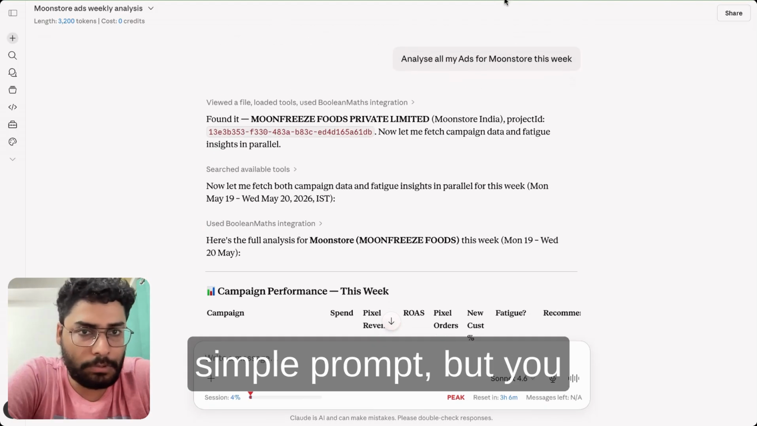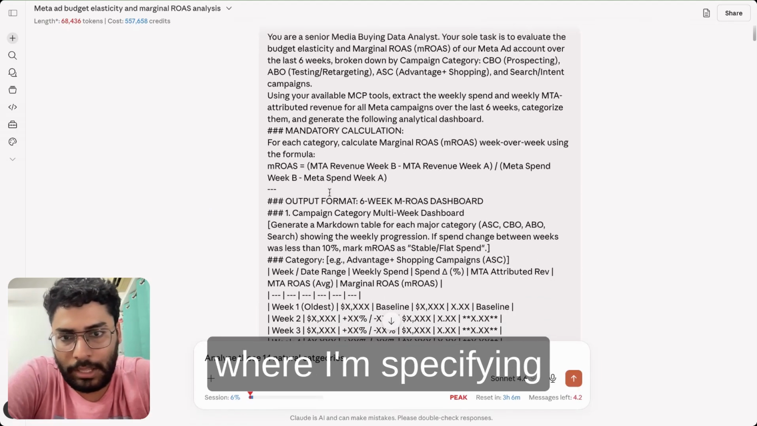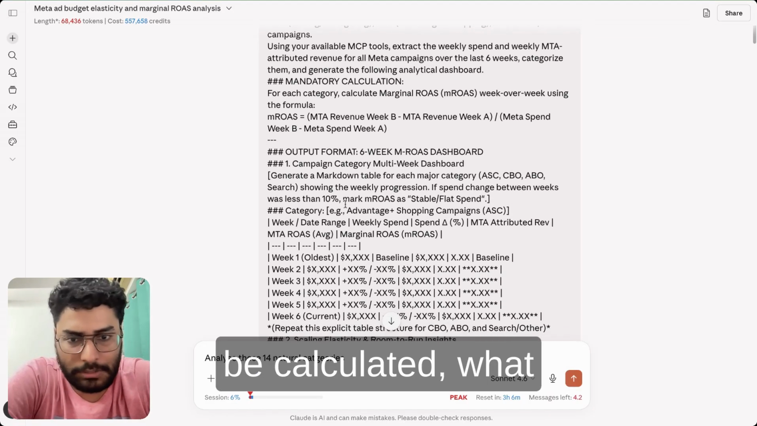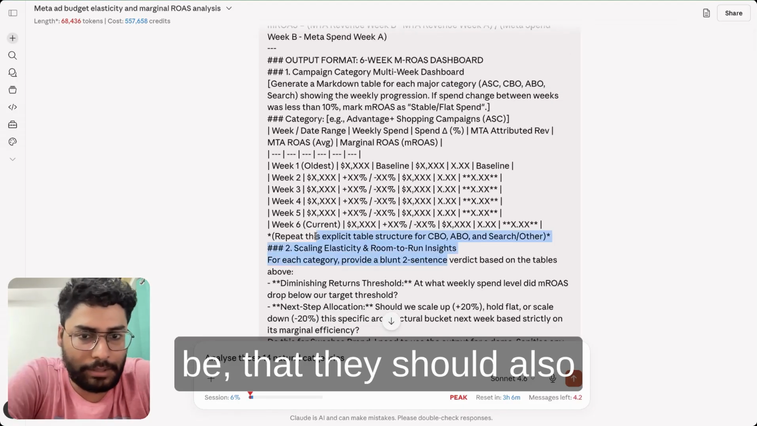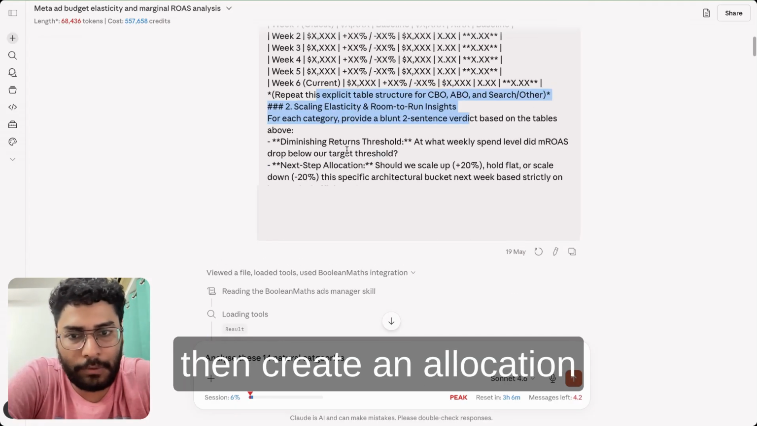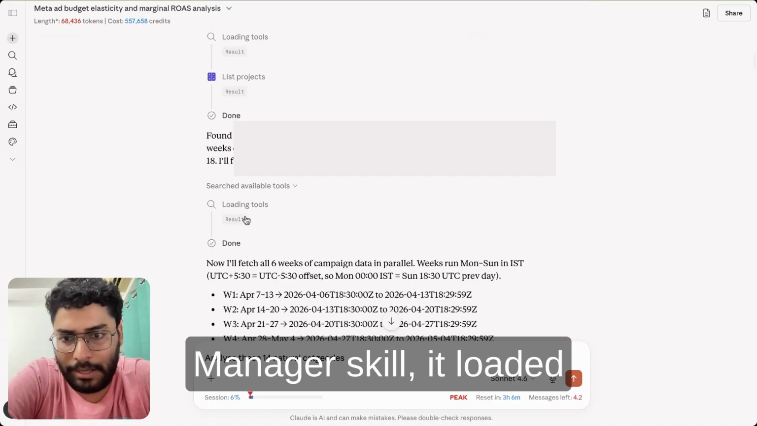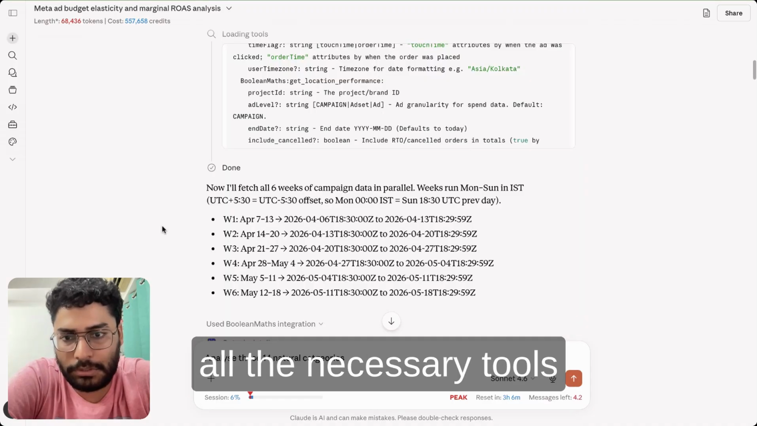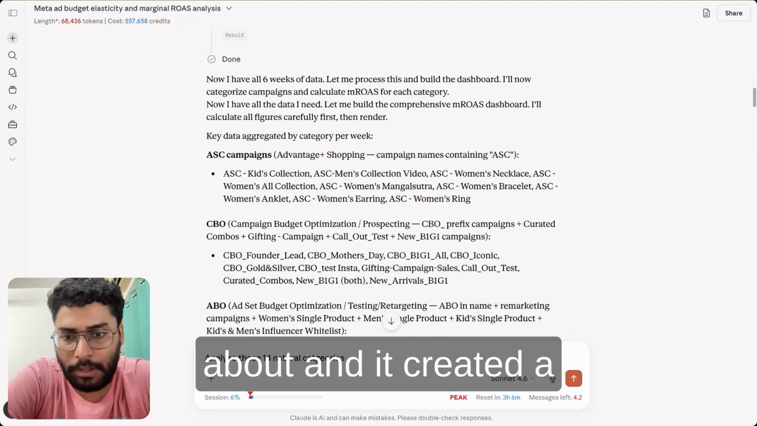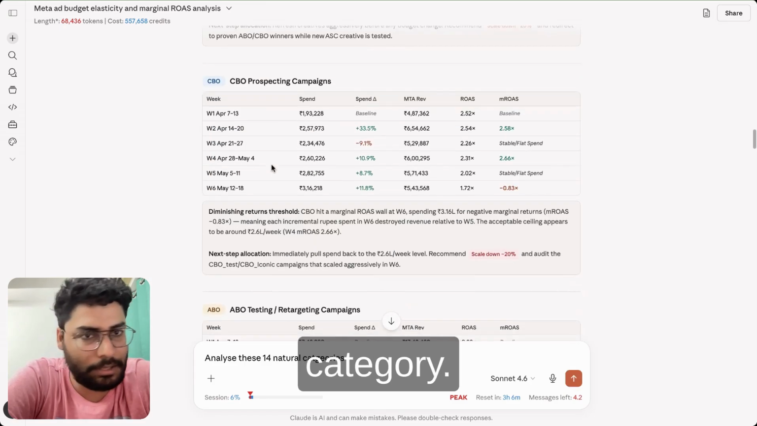Now, this was a very simple prompt, but you can run more complicated prompts. Here I've run a much more complicated prompt where I'm specifying how many weeks of data need to be fetched, what all metrics need to be calculated, what the output format should be, that they should also create ad categories for CBO, ABO, and others, and then create an allocation for whether it should be scaled up or not. So it read the BooleanMaths Ad Manager skill, it loaded all the necessary tools, and once it found them, it started loading ad details for the 6 weeks that we're talking about, and it created the exact dashboard that you need for every single ad category.